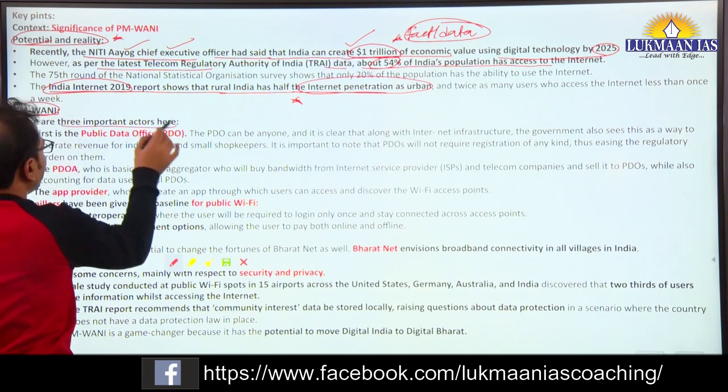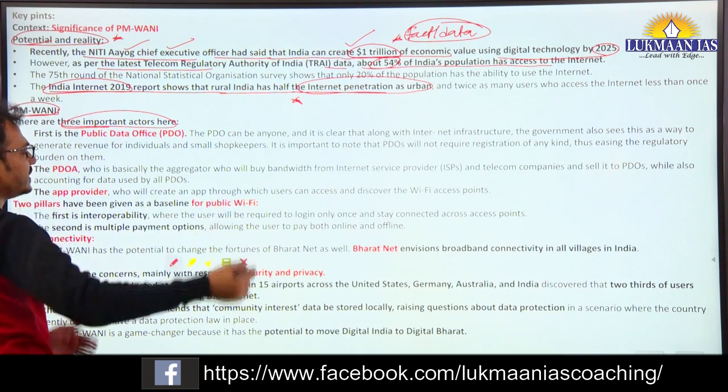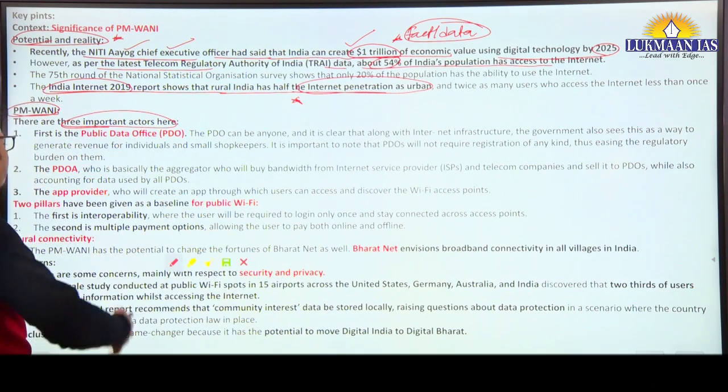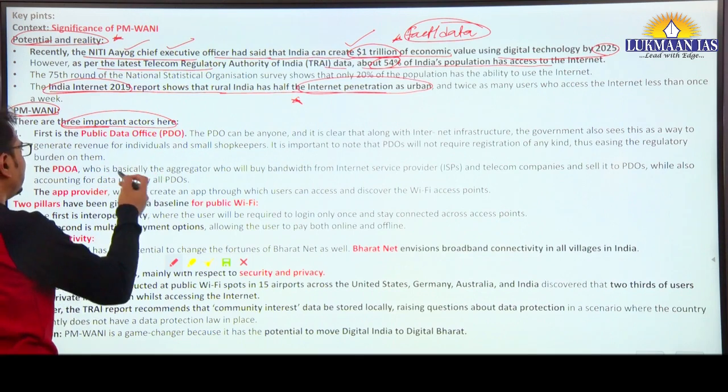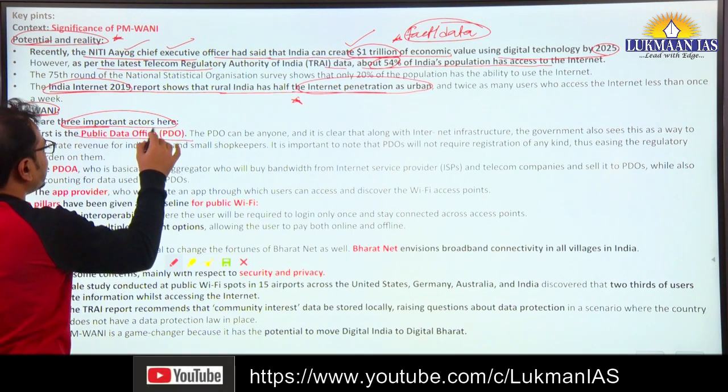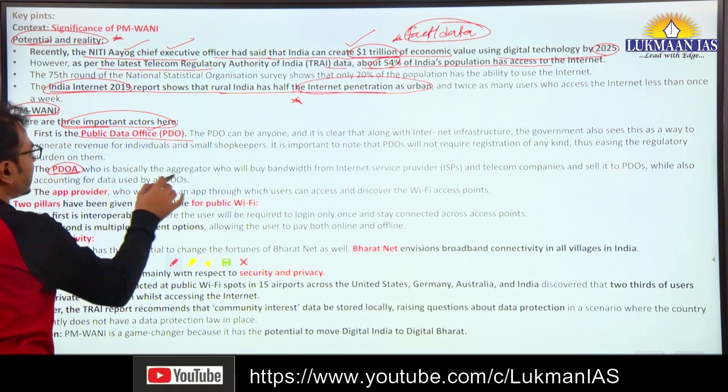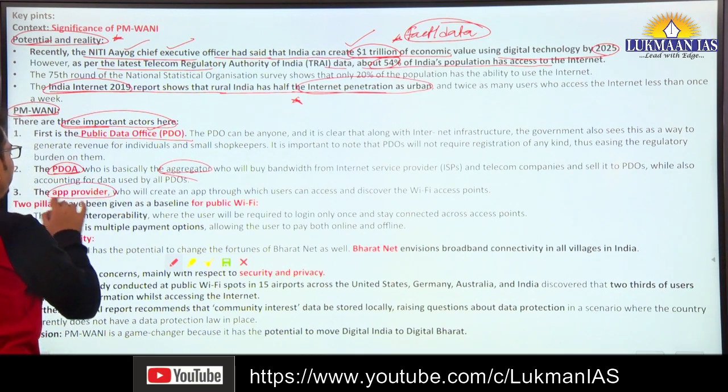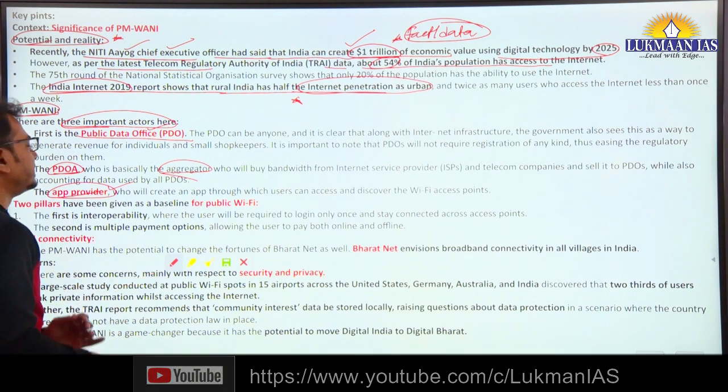The PM-WANI scheme has 3 important actors. Earlier also we discussed all the responsibilities of these 3 actors here. Public data offices, public data office aggregators, and then app providers, and also there will be a central registry.